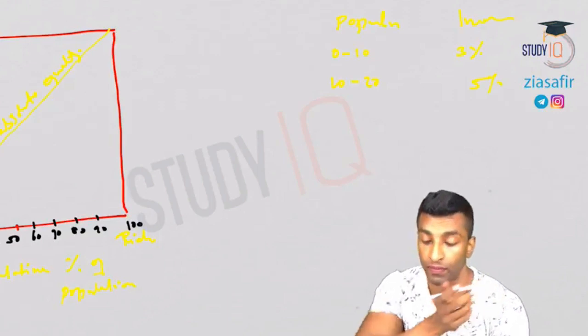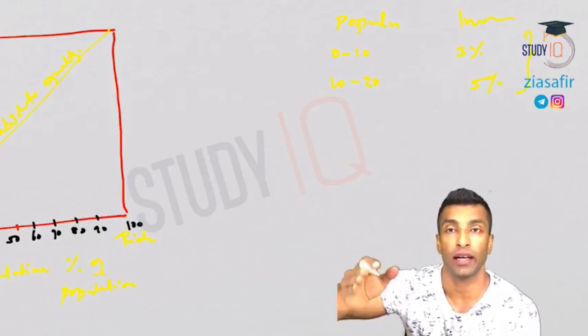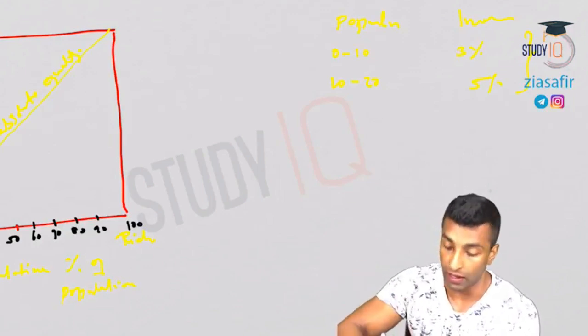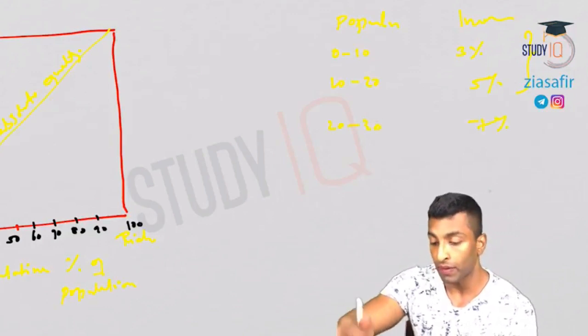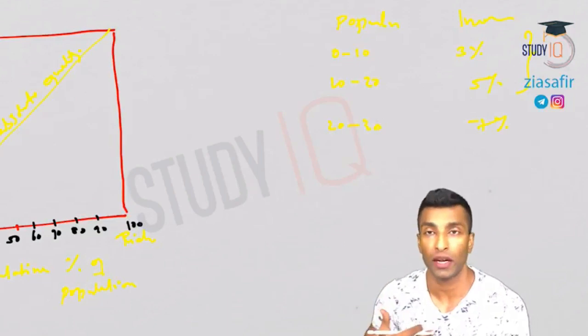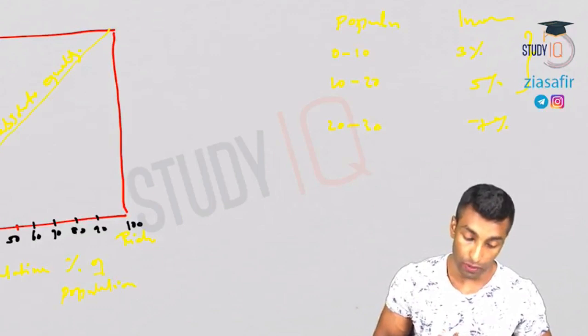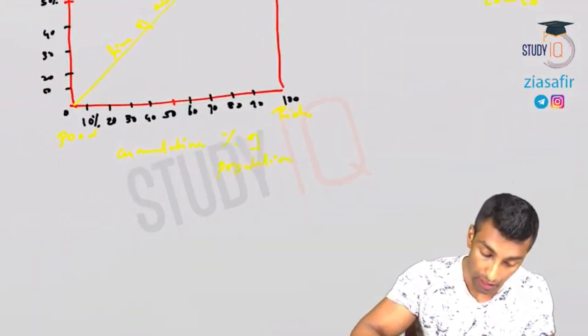Poorest 20%, now you have to see this cumulative 3 and 5, 8. So 20% earning 8. That's what you mean by cumulative percentage of population and cumulative percentage of income. For another case, 20 to 30, if they are earning 7, so you have to say 3 plus 5 plus 7. That is 15% is the cumulative income of 30% of the poorest. So that is clear. So that is what you mean by cumulative.